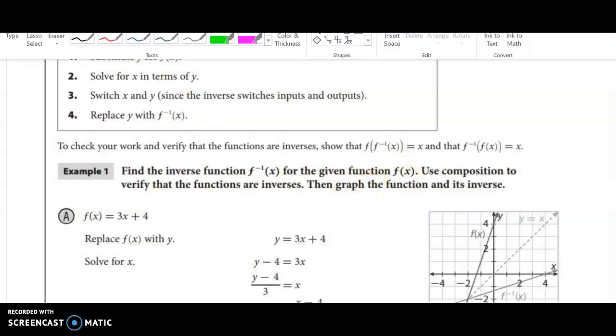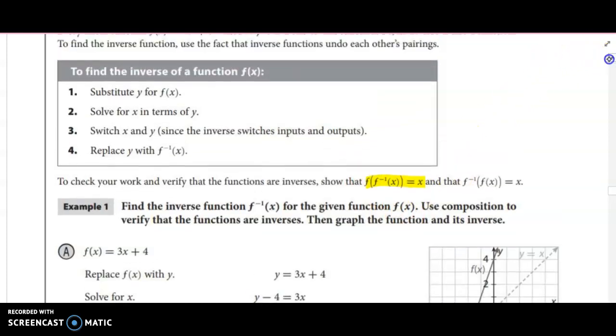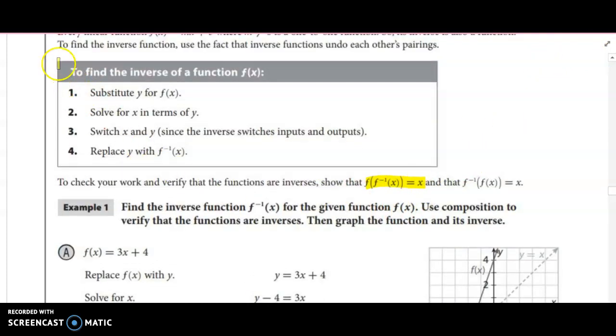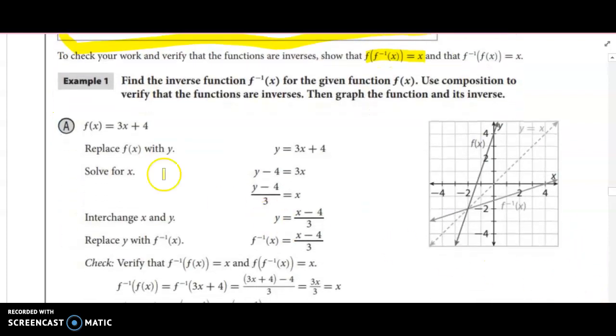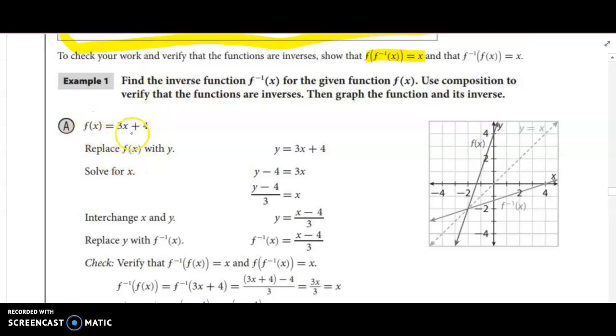And what's written right here is how to verify that they're inverse functions, which you can just plug the inverse function into the original, and you should get x. And these are the steps to actually find the inverse. Okay. So let's take a look. First step is replace f of x with y. Right, so we have f of x equals 3x plus 4, so they did y equals 3x plus 4. That's pretty easy.